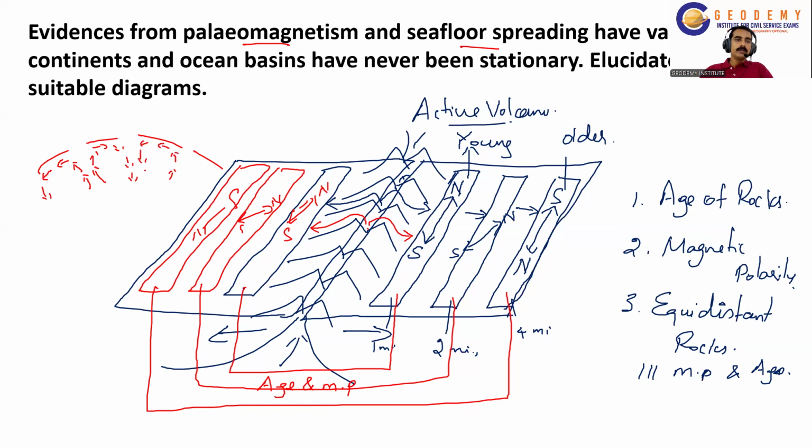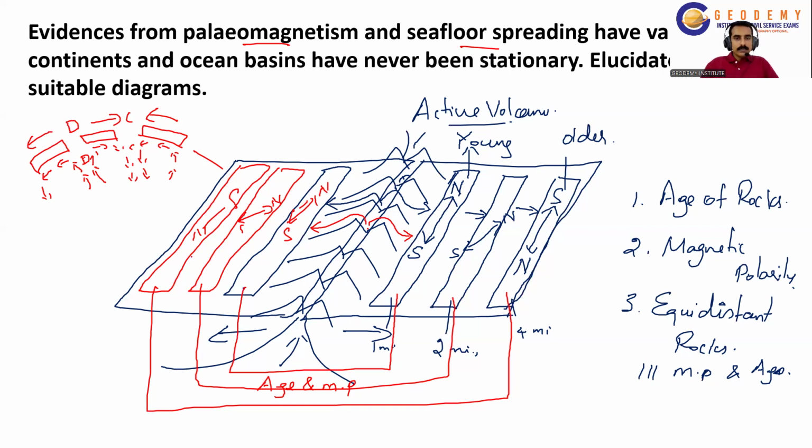For example, here the convection converges. Here the convection diverges, which pushes the plates above it to move in this direction and in this direction. So here convergence occurs. And here this plate is moved in this direction and divergence occurs here.